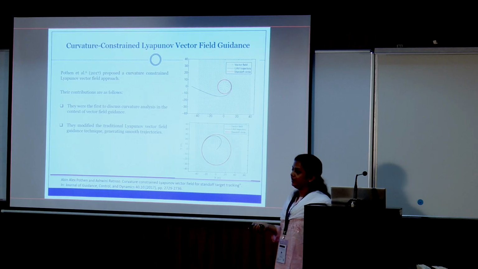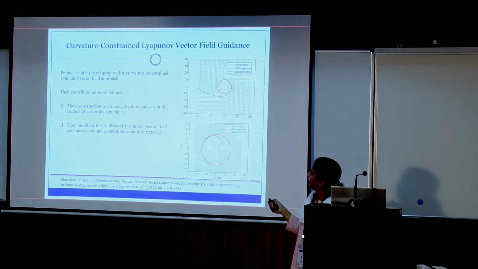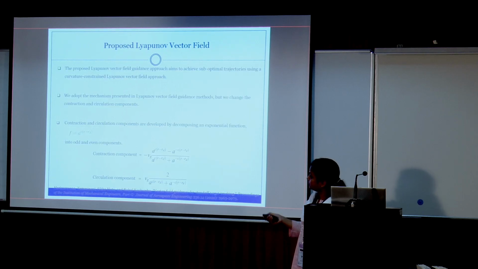Then again, Professor Ratno's group has done excellent work. They have done curvature constant Lyapunov vector field guidance. Before that, the curvature analysis was not done. This was the first work which considered the curvature analysis also, and using that they have shown the curvature profile, so it has a nice peak and it is going down, so it will converge to the circular path to be followed, even if it is very far, or even if it is inside the circular path. This work was done by my PhD student Horinarayana.